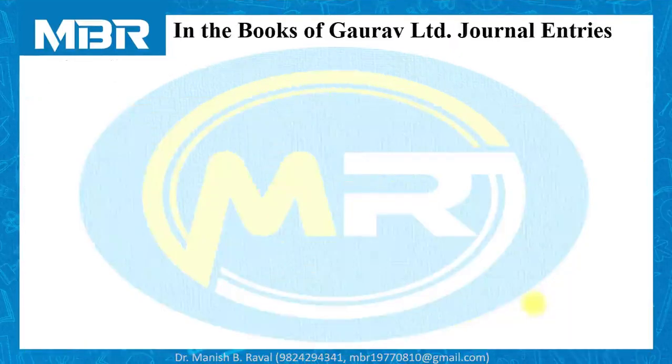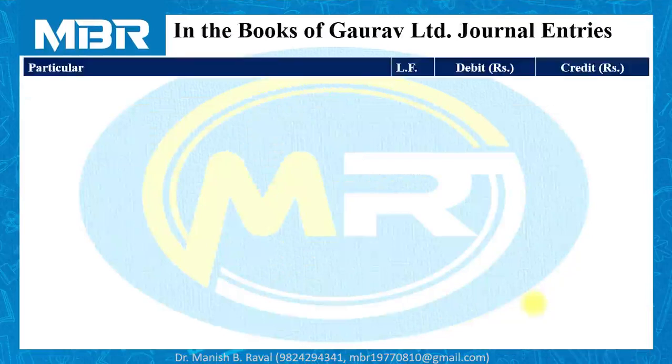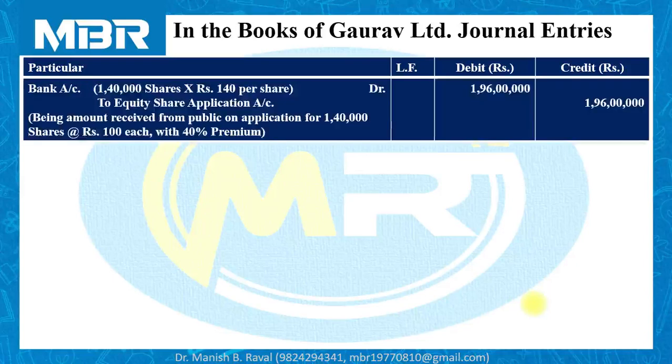Now simply prepare the journal entries in the books of Gaurav Limited. First journal entry for the amount received on applications. Bank account debited, 1,40,000 shares, total number of applications received by the company, multiplied by 140 rupees per share: 100 rupees for capital and 40 rupees for premium.